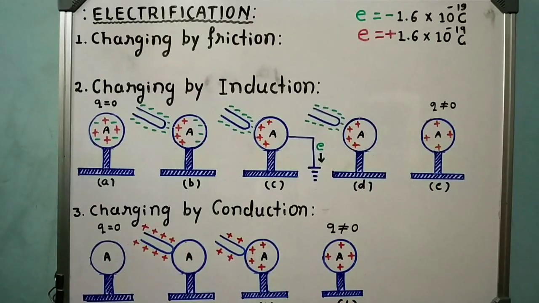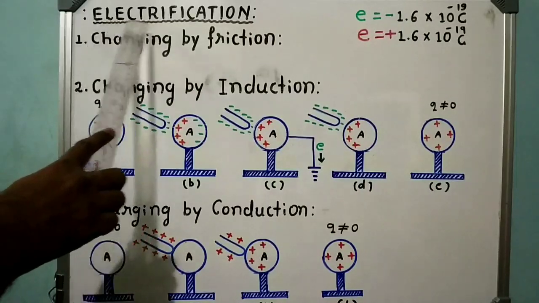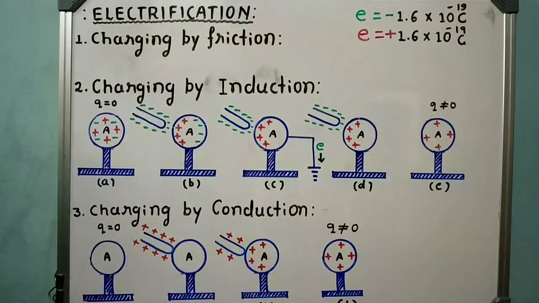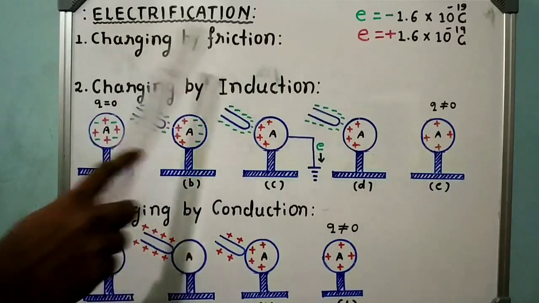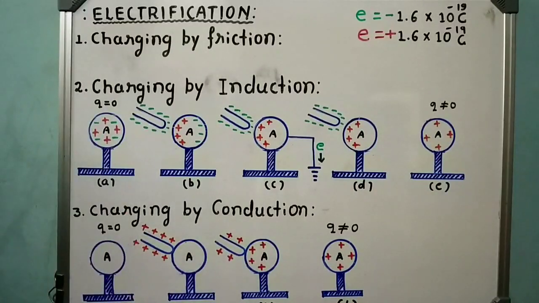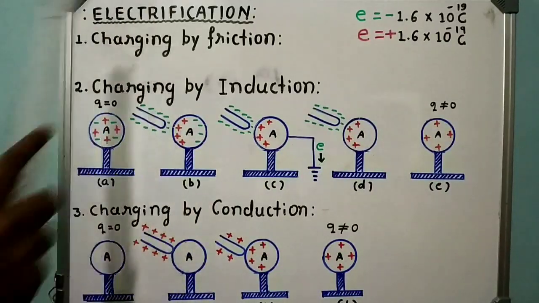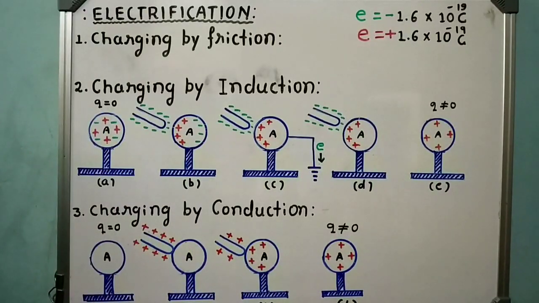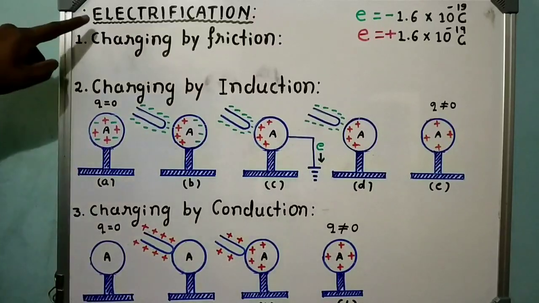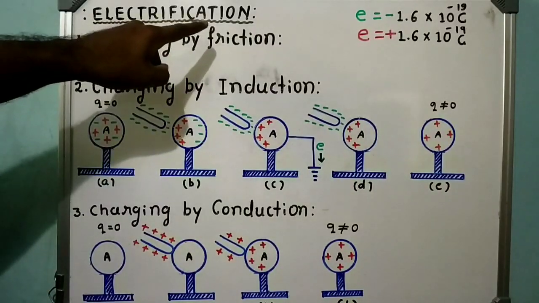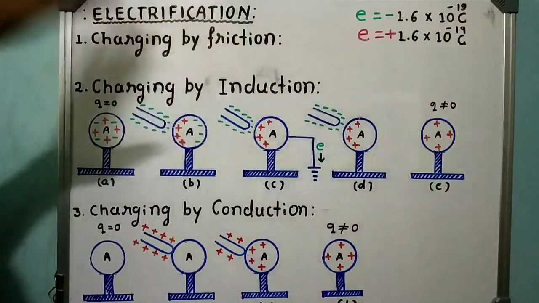Electrification means the process of adding or removing the electrons from a body to charge that body. If you remove the electrons from a body, then the body becomes positively charged. If you add the electrons to a body, the body becomes negatively charged. In this way, just by adding or removing the electrons from a body, we can charge the body, and this phenomenon is known as electrification or charging.